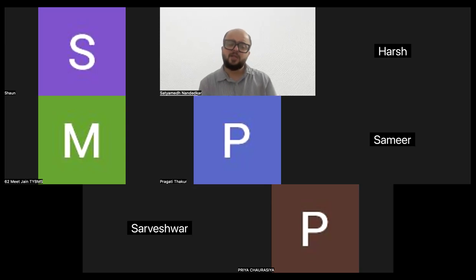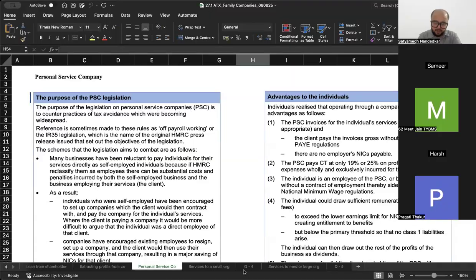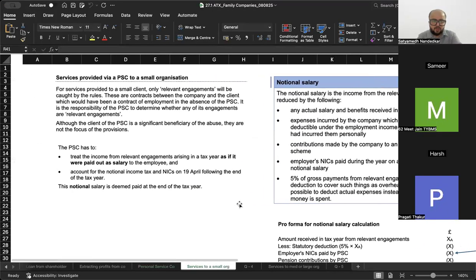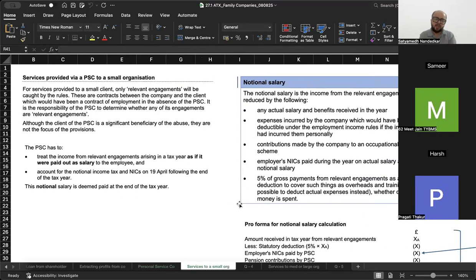So what HMRC said was कि when this situation is there, we'll call it a personal service company situation. It is also called the IR35 legislation, and then we'll have a different set of rules for calculating the income. अब if the services are provided to a small organization, ठीक है, for services provided to a small client, only relevant engagements will be caught by the rules. अब relevant engagement का amount वगैरह सब आपको दिया रहेगा.